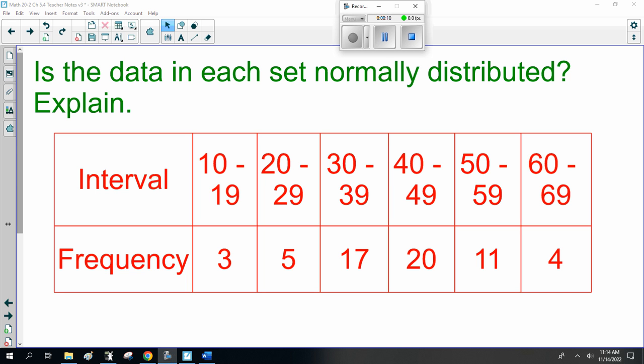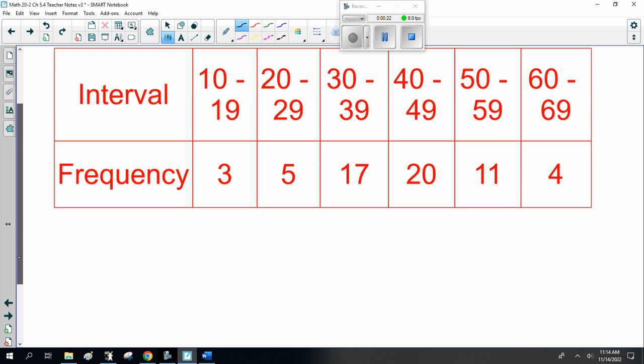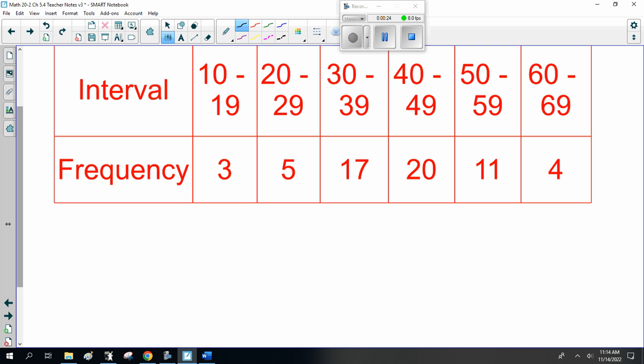Now, last couple of questions before I set you off to your classwork. Is the data in each set normally distributed? Explain. Now, interval and frequency. So I'm not telling you what's going on, I'm just throwing numbers at you. Now, we can graph this. Actually, that's the easiest way to do it. We're not going to bother with the graphing calculator. So we're going to do frequency.